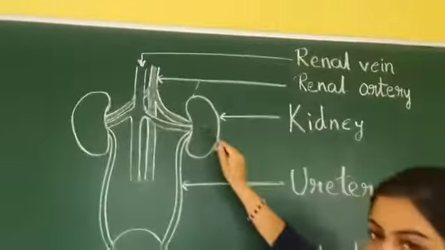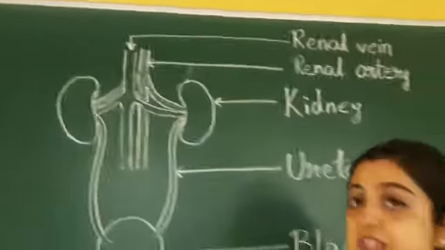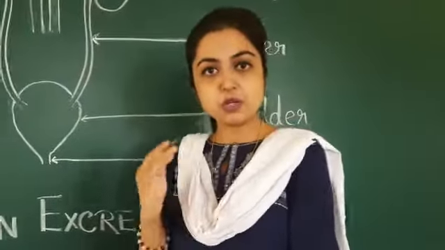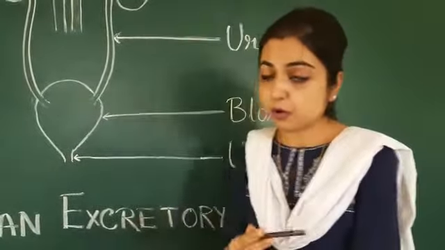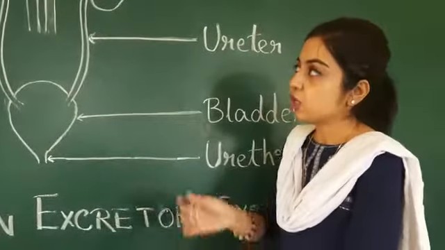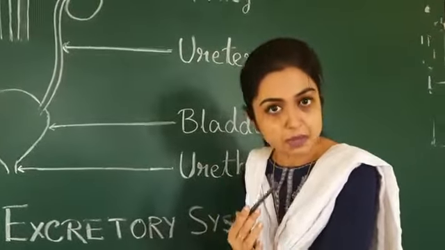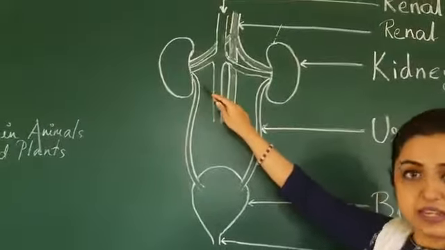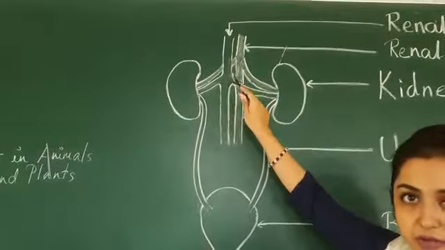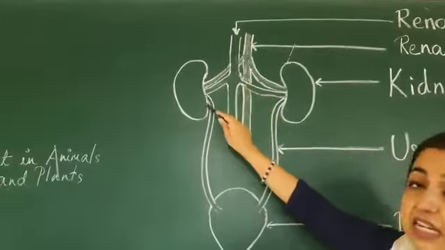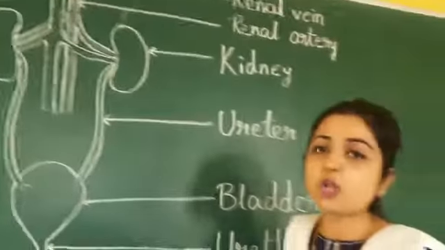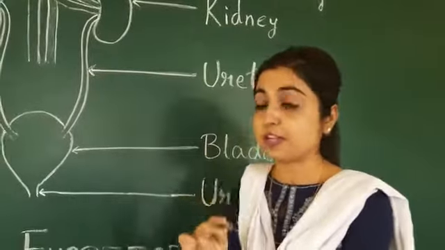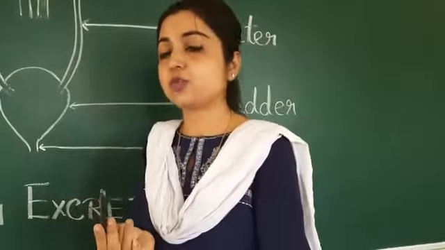Now, what is the function of the kidney? The kidney purifies the blood, right? As I said, the important toxin of our body is urea, so this urea gets mixed with the blood. That impure blood is carried towards the kidney by the renal vein, right? Now what happens? The kidney contains millions of small units known as nephrons. Nephrons are the unit of the kidney, just like alveoli are the unit of the lungs.